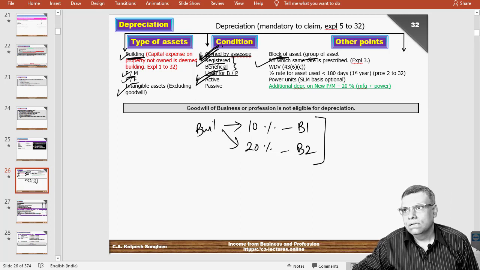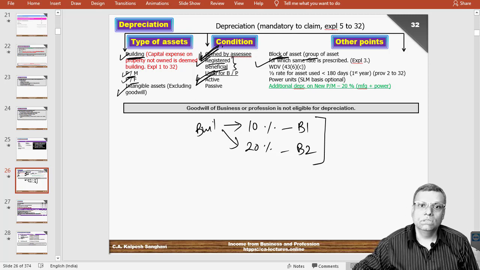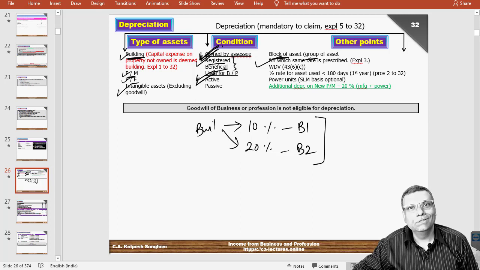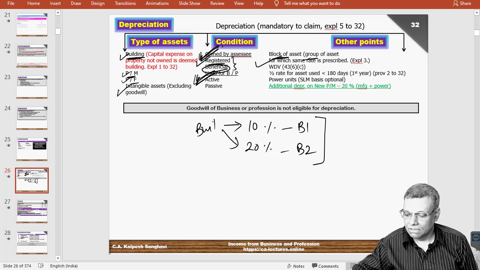For example, a motor car registered in the name of the partner, but actually it is owned by the partnership firm. So the registered ownership is with the partner, but the beneficial ownership is with the partnership firm. So both the types of owners will be eligible for the purpose of depreciation. However, double depreciation you should never think. Put differently, the beneficial owner in the given situation, who is actually the user for the purpose of business and profession, will be eligible for depreciation.